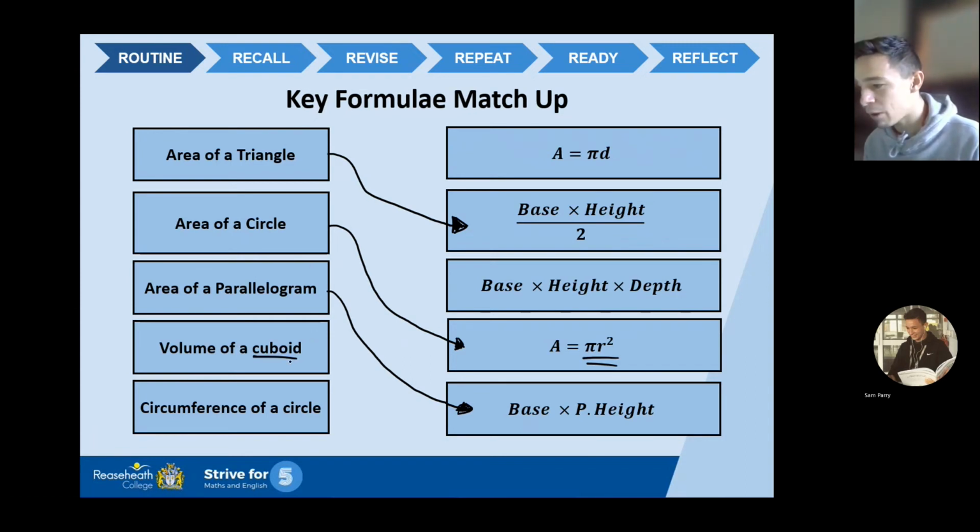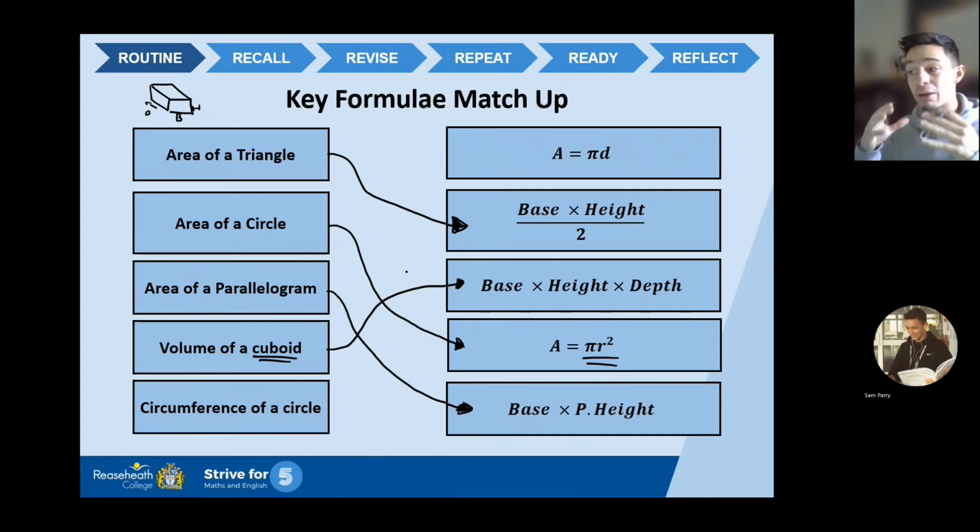Volume of a cuboid. Now, a cuboid is a 3D shape. It's got 3 dimensions, so hopefully that gives you a bit of a clue as to what it will be. It's this one here, base times height times depth. Once again, I'll do a little sketch of a cuboid. I used to do these all the time when I did graphics at high school. There we go, there's my 3D shape. So the base, the height, and then the depth is how far back it goes. If you multiply those 3 numbers together, you calculate the volume, which is the space inside that 3D shape, okay?